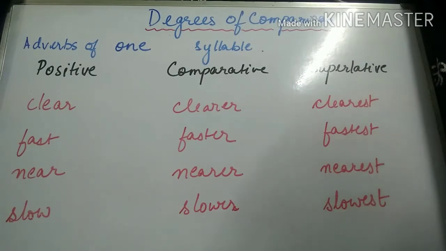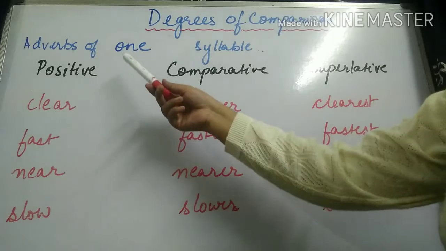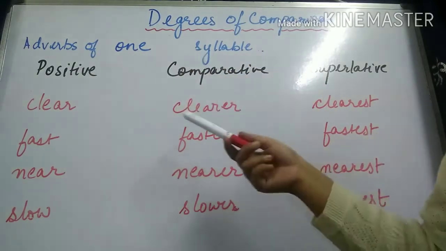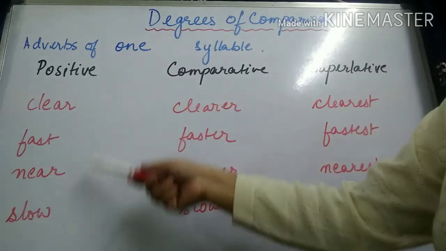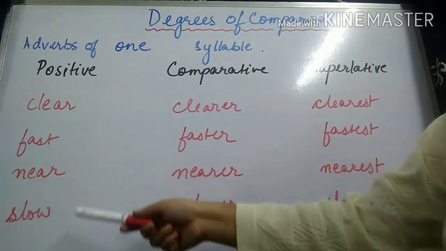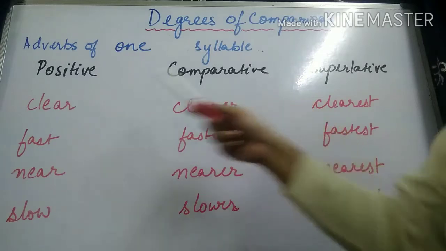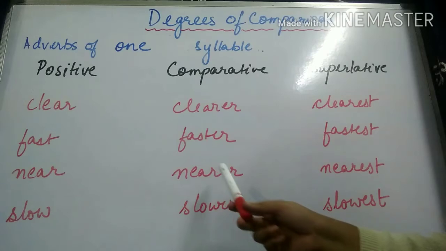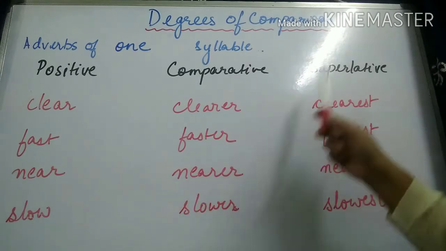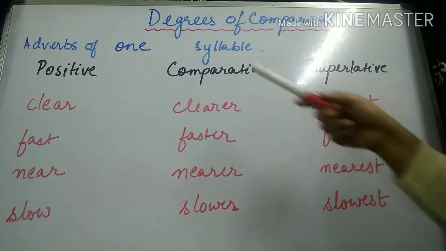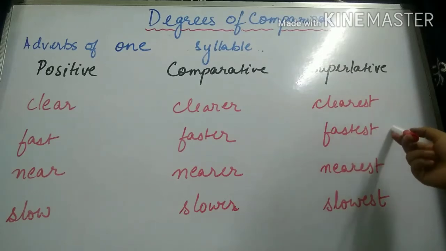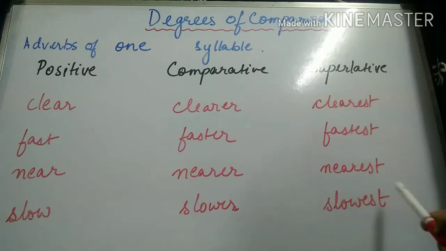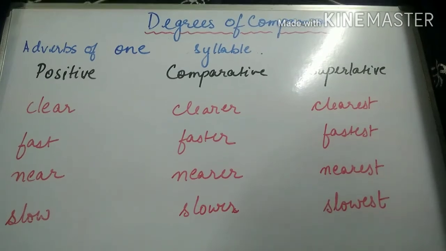A few more examples for the changes in the degrees of comparison for adverbs of one syllable. In the positive degree, you can see the words written are clear, fast, near, slow. In the comparative degree, clear becomes clearer, fast becomes faster, near becomes nearer, slow becomes slower. And in the superlative degree, clear becomes clearest, fast turns into fastest, near becomes nearest, and slow is slowest.